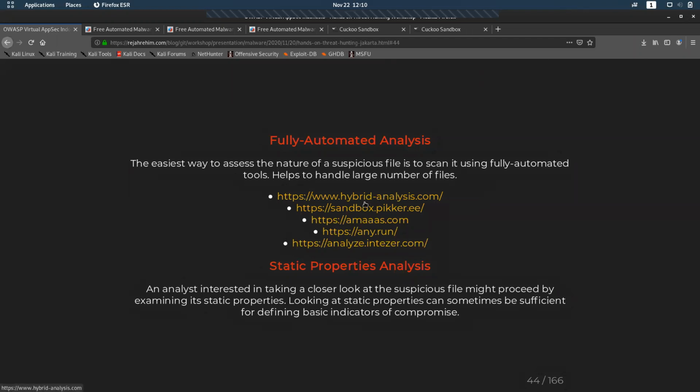There are a couple of other tools. I just used hybridanalysis.com and Cuckoo Sandbox. There are Amass, Any.Run, Analyze, like that. A couple of others are also there, so you can take a look into them. You can use the malwares which I have already provided in the resources which we shared at the start of this session. I hope all of you got it.